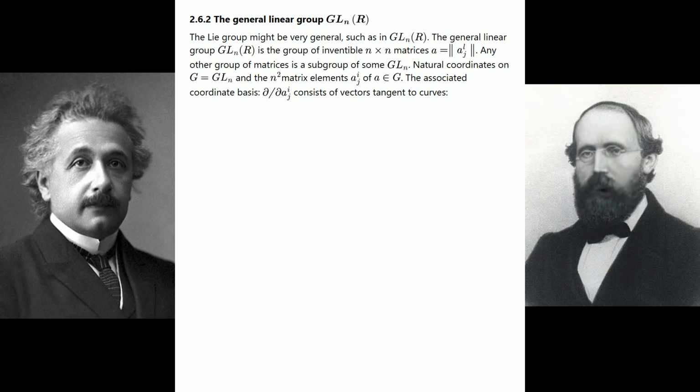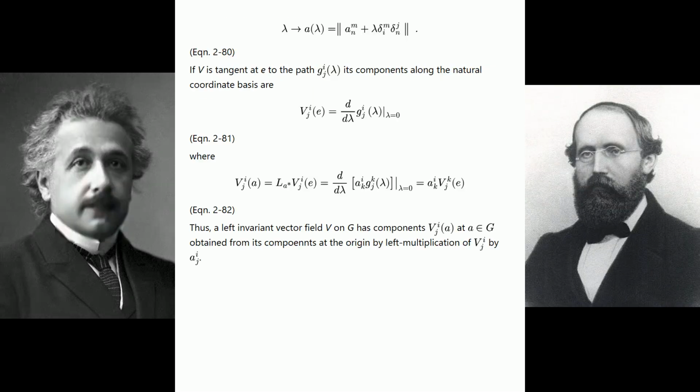The associated coordinate basis, ∂/∂A^i_j, consists of vectors tangent to curves. See equation 2-80. If V is tangent at e to the path g_j^i(λ), its components along the natural coordinate basis are, see equation 2-81, where, see equation 2-82.